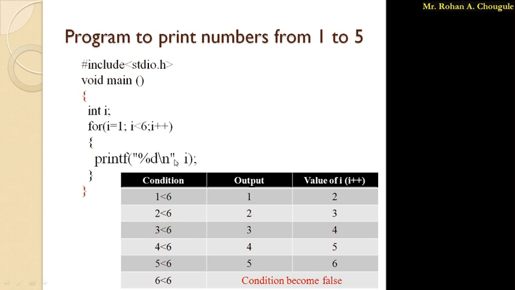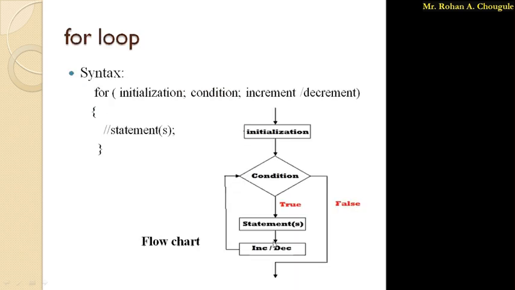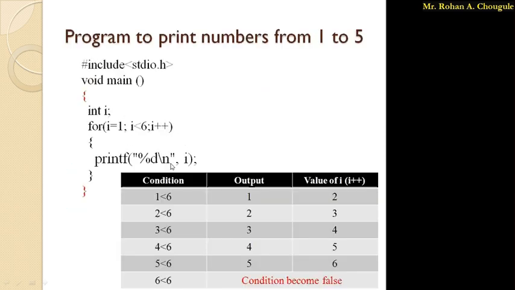After the execution of all the statements written in the for loop, it will move towards the increment or decrement operator. So here the increment operator is there. After the execution of this printf, it will move towards the increment operator. It will increase the value of i by 1. So here i becomes 2. So in the table, third column, first row, the value of i becomes 2. Here this is the output and this is the value of i after increment. So the value of i becomes 2. Then after increment, it will go again to the condition. So here, look at the first column, second row, it will check the condition, that is 2 is less than 6.